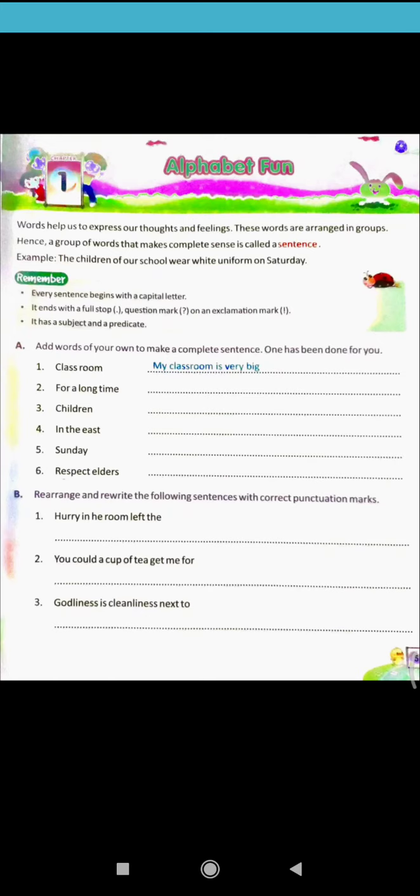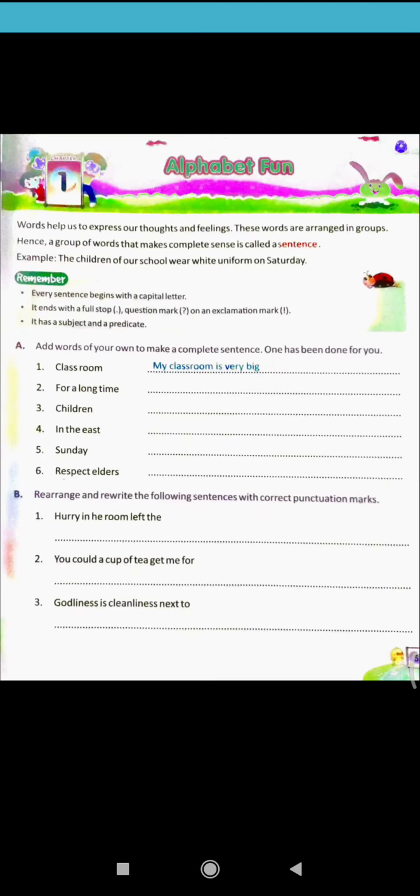Now remember, every sentence begins with a capital letter. You all know that at the end you have to put a full stop, question mark, or exclamation mark according to the sentence, and it has a subject and a predicate. Every sentence has a subject and its predicate. Here on the left side there are six words: classroom, for a long time, children, in the East, Sunday, and respect elders.